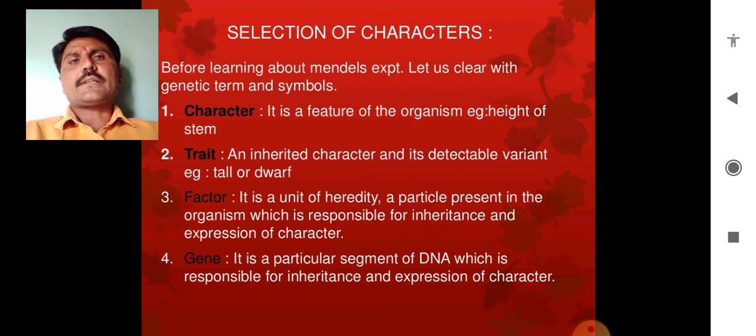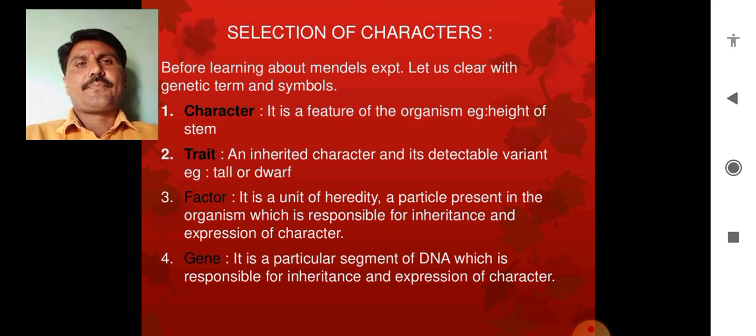Variations are the characters which are dissimilar from the parental characters, and similarities are the characters which are expressed, which are shown, which can be clearly observed in the organisms.